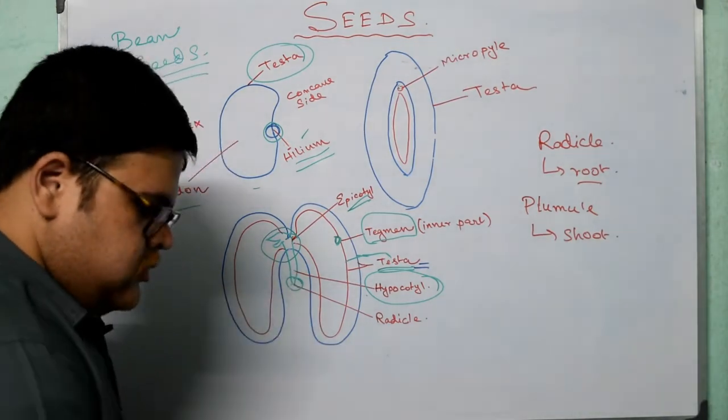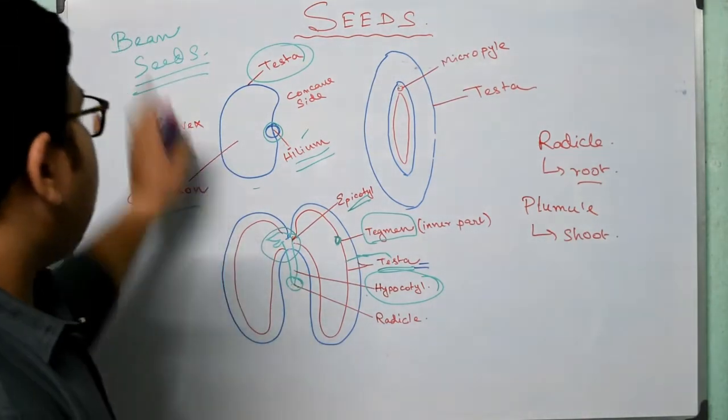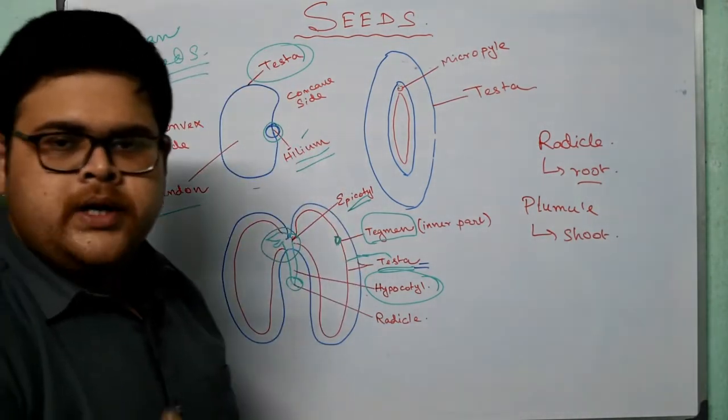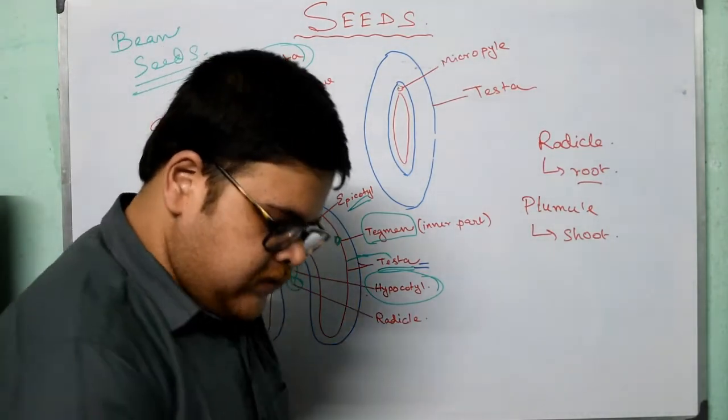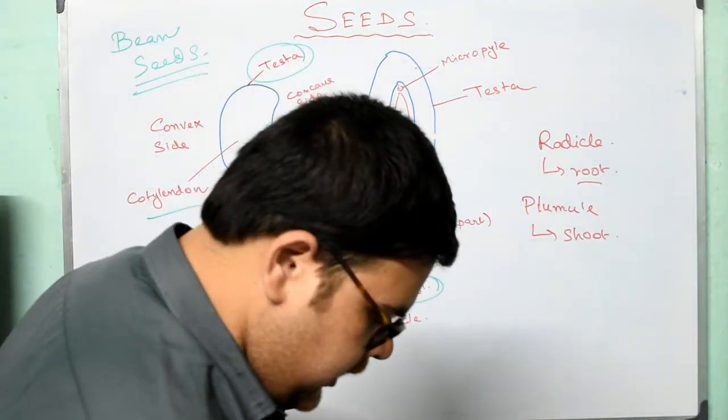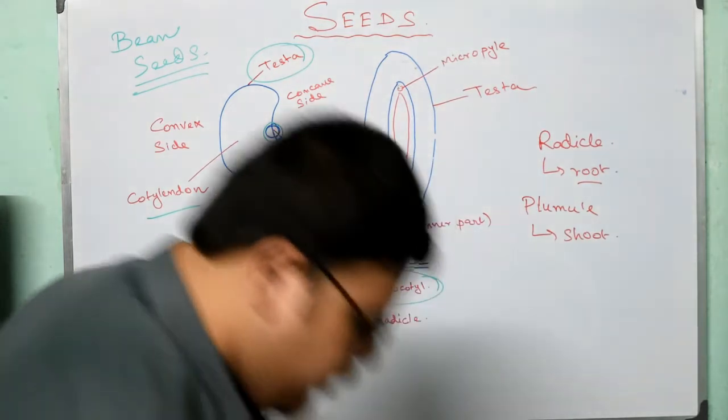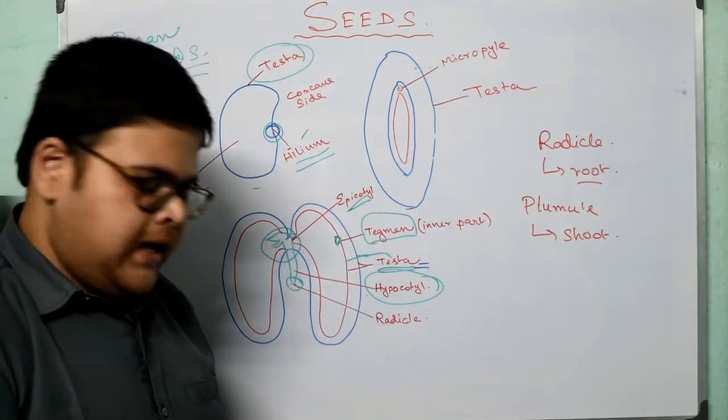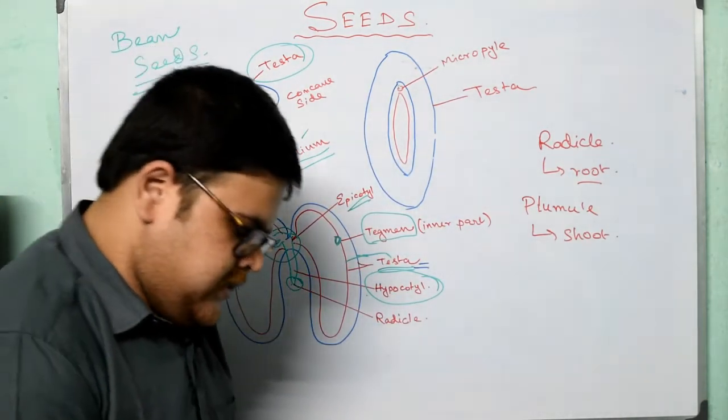Okay, so later on, this is all about the bean seed. We will go quickly to the maize seed. The diagram for the maize seeds is given in page number 49, figure 6.2. Okay, so please follow that diagram while we are continuing with the maize seed.